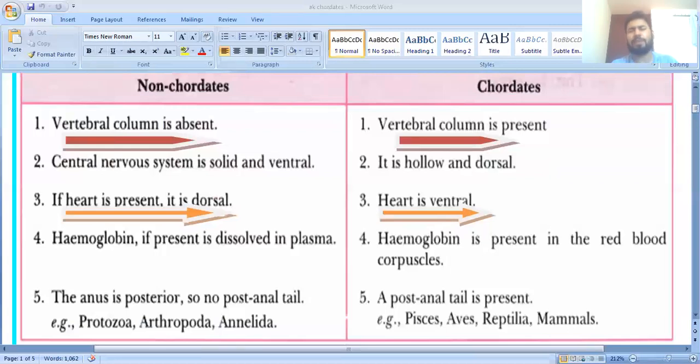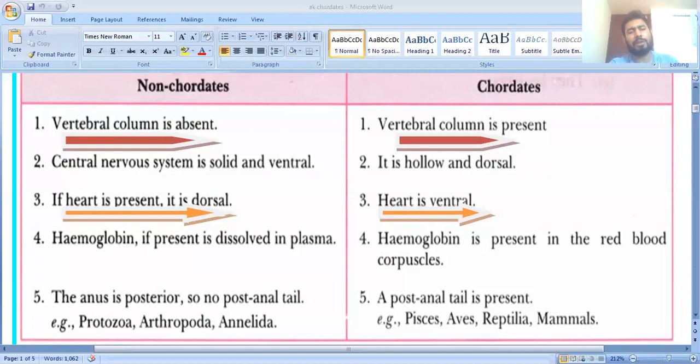What is the vertebral column? During the embryonic development, there is only the notochord. But when it is converted into the adult, the notochord is replaced by the vertebral column. Next, I had already told that in non-chordates the central nervous system is solid and ventral.